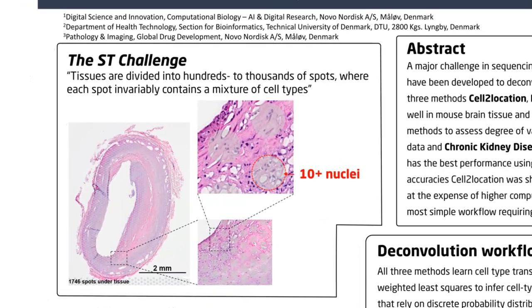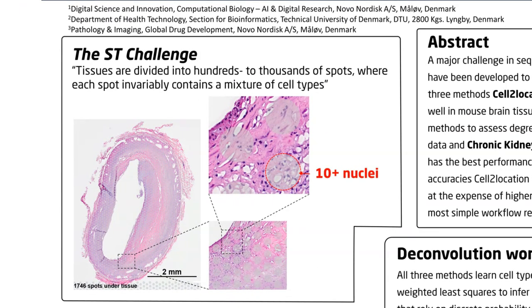A central limitation of spatial technologies, including the 10x Genomics Visium solution used here, is that the resolution is not at the single-cell level, and even for high-resolution methods, the spatial unit or pixel is not guaranteed to align with each individual cell. And so transcriptomic profiles will stem from a mixture of a small number of cells and often more than one cell type.